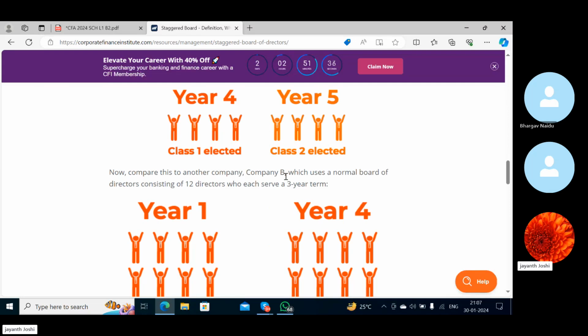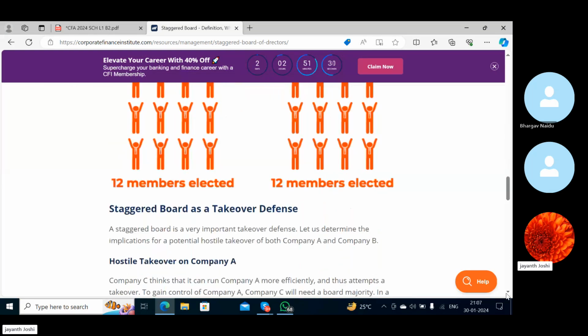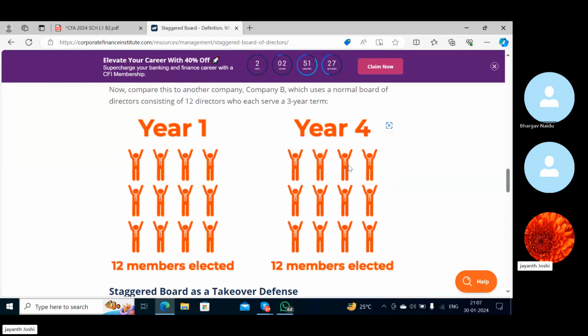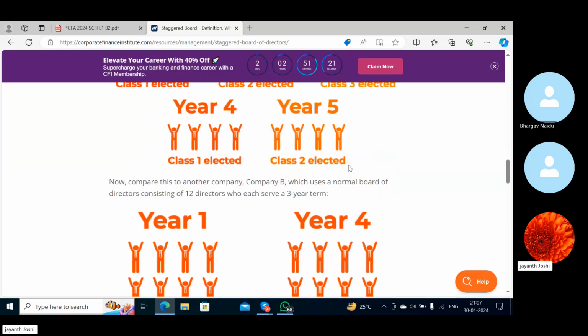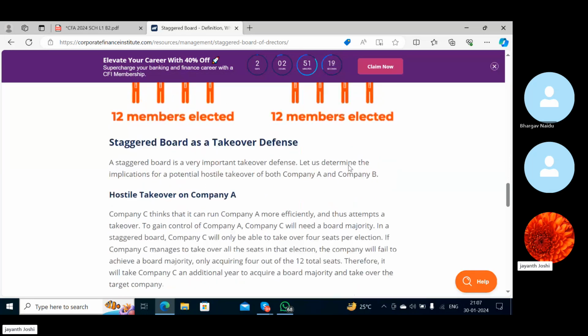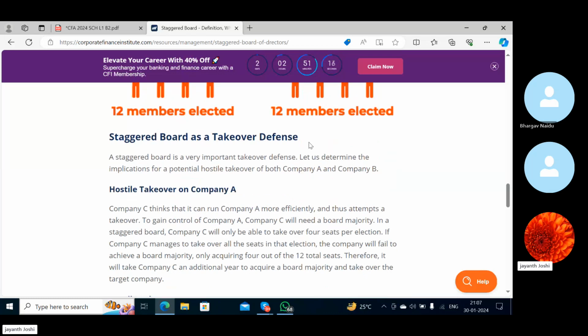Now compare this to another company, company B, which uses a normal board of directors consisting of 12 directors who each serve a 3-year term. See, 12 members in the first year and then in the 4th year. Here, in the first year 12 and in the 4th year also 12. So a staggered board is a very important takeover defense.